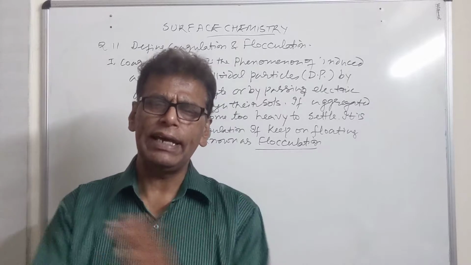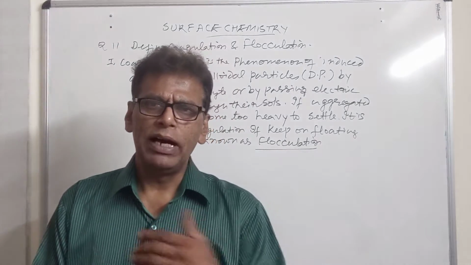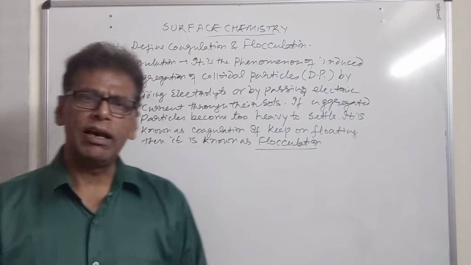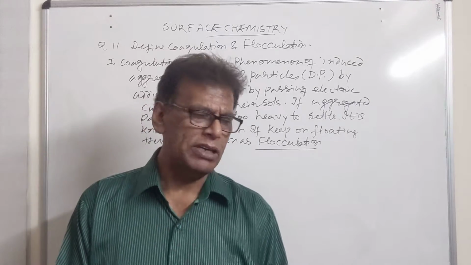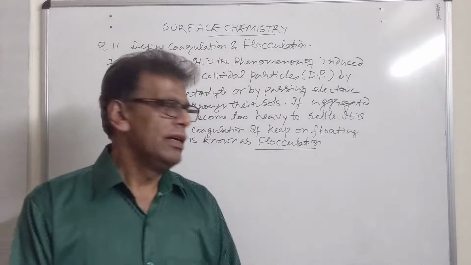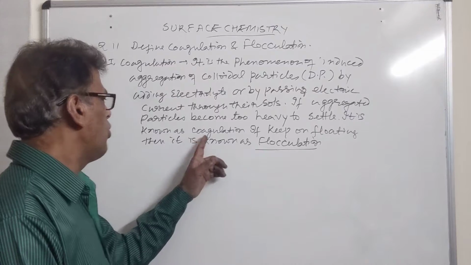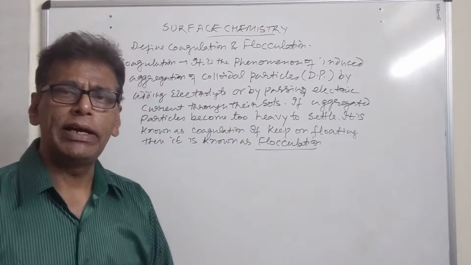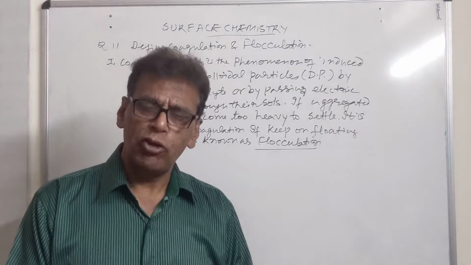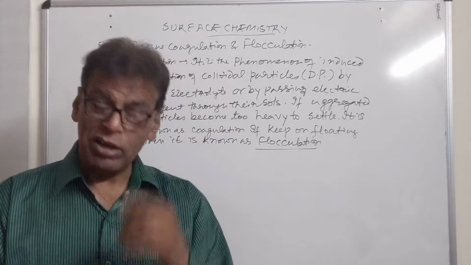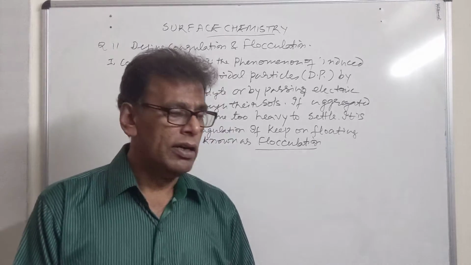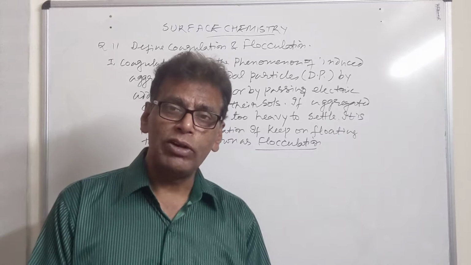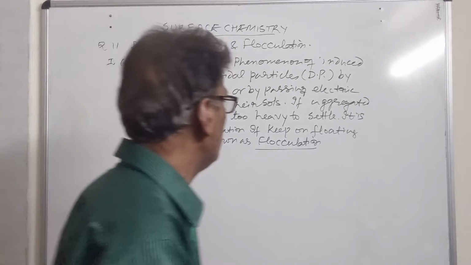In both cases, aggregation is resulted by electrolyte, by passing electric current, through mutual precipitation or by dialysis. But in coagulation, the particles become too heavy, they cannot keep floating in the medium but settle at the bottom. This is called coagulation. If they are lighter, they keep on floating in the medium, this is called flocculation.